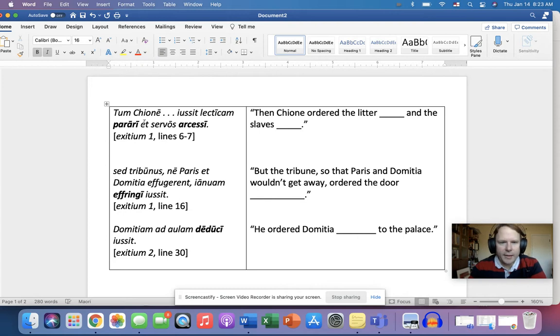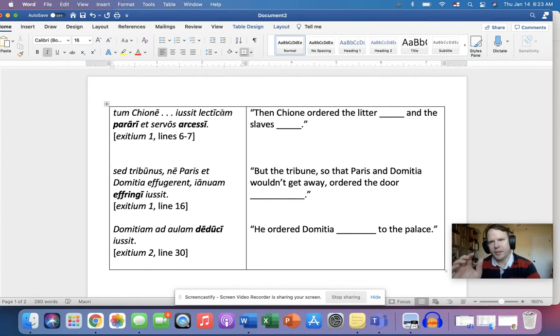If you look at it, notice we've got parari, which I've emboldened, and arcessi. Here we have iussit, ordered, and then remember, lectica is that sort of couch thing that a wealthy patrician would be carried on by enslaved people down the street as a means of transportation. For lack of a better term, we're going to call that a litter. Sometimes it's called a sedan chair, but a litter is as good as any. So she ordered the litter parari, and she ordered the slaves arcessi.